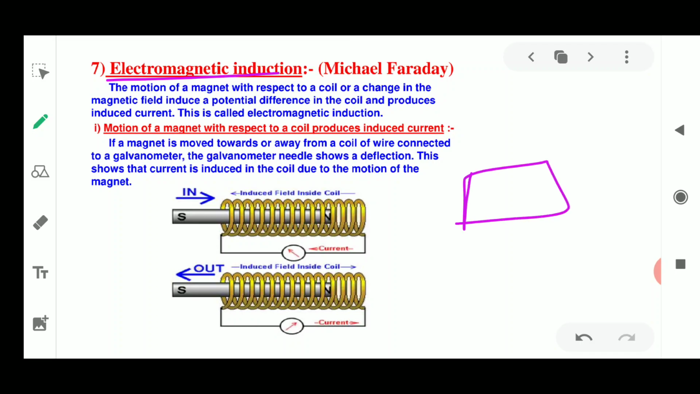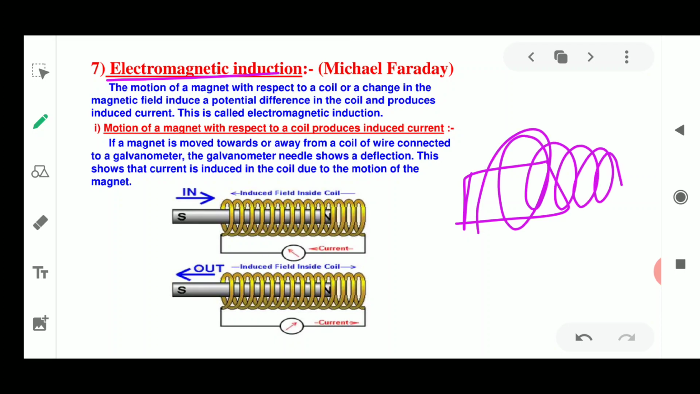Suppose this rod is there and you are placing this rod inside a magnetic field. A solenoid can be the thing which produces a magnetic effect, or any wire which could produce a magnetic effect. So what will happen? This was studied by the English physicist Michael Faraday.